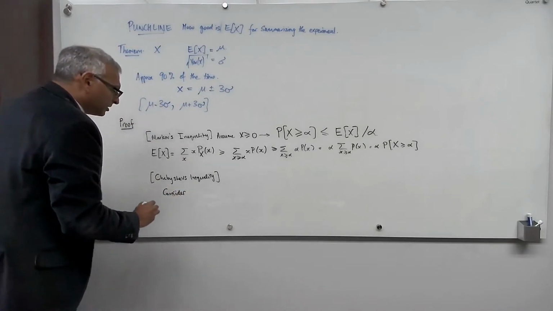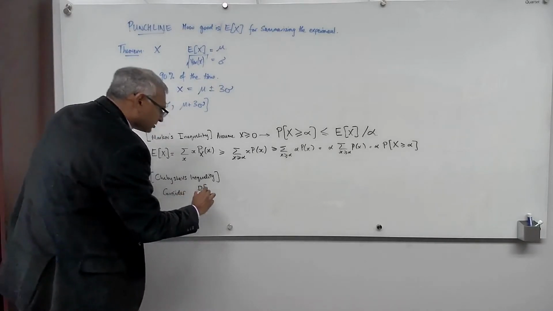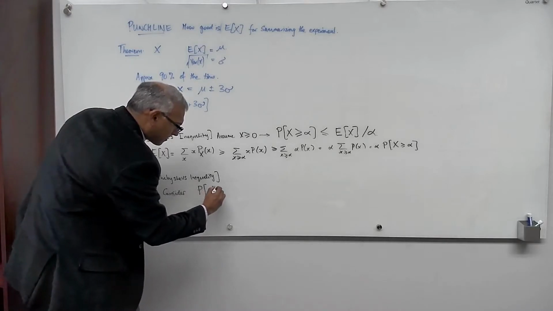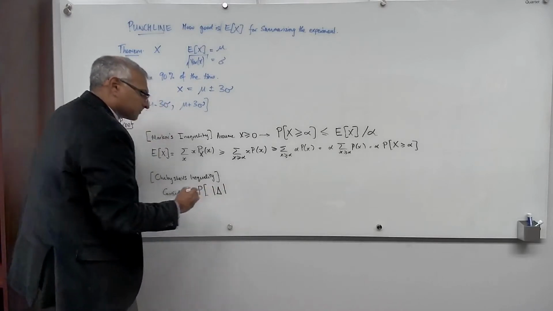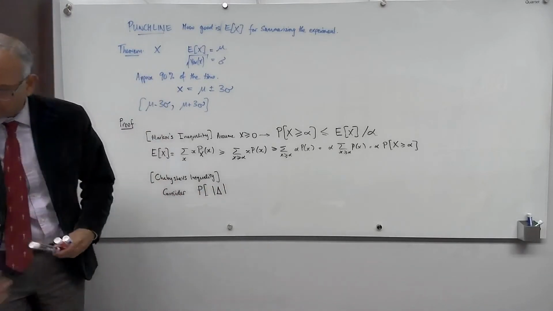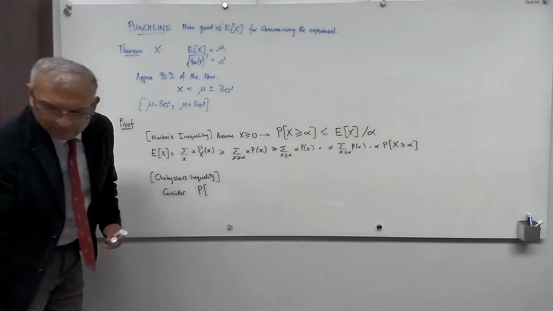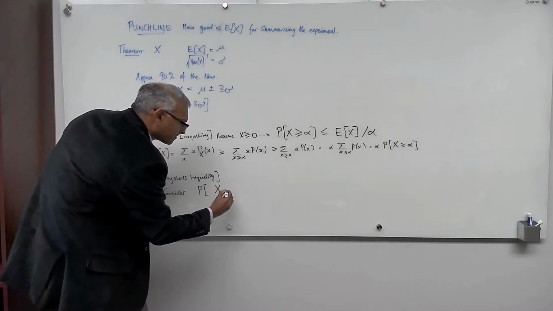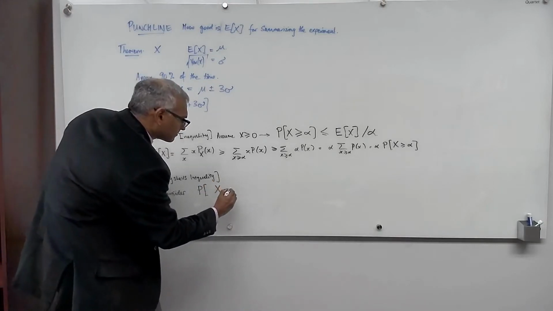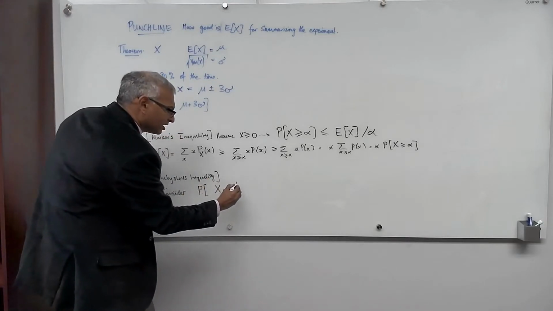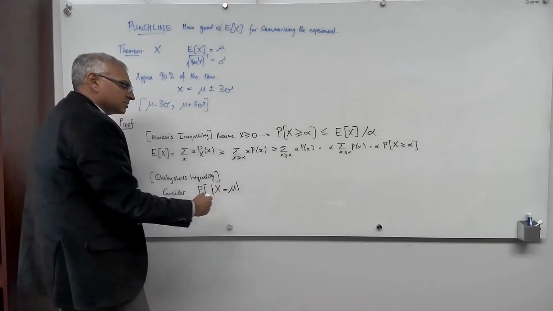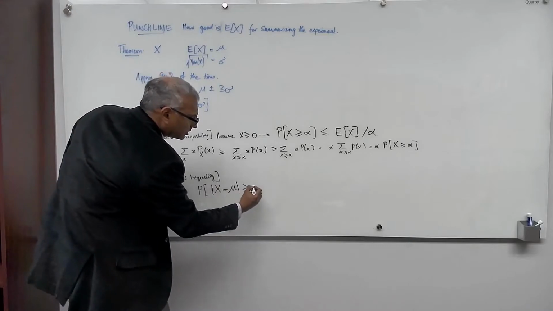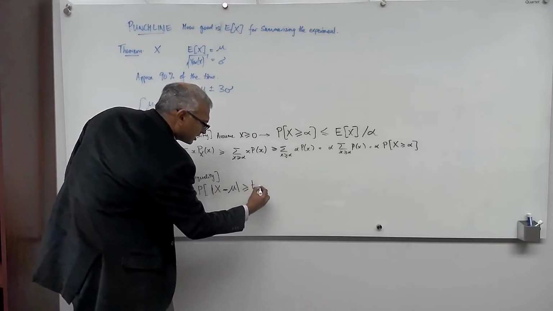Let us consider the probability that the absolute deviation, let me write this, the random variable x minus mu, its expected value, is larger than or equal to t sigma.